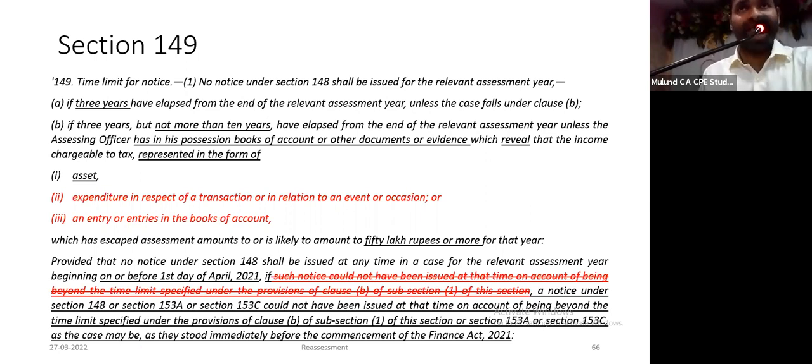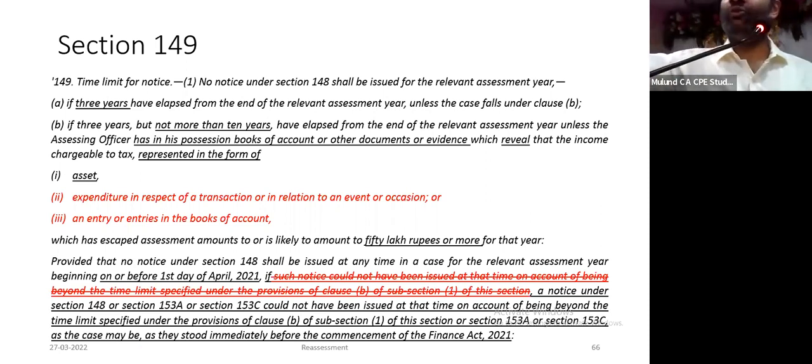No notice can be issued if a notice under section 148, आगे का पार्ट भूल जाओ, could not have been issued at that time on account of being beyond the time limit specified under provisions of clause (b) of sub-section 1 of this section as they stood immediately before the commencement of Finance Act 21.